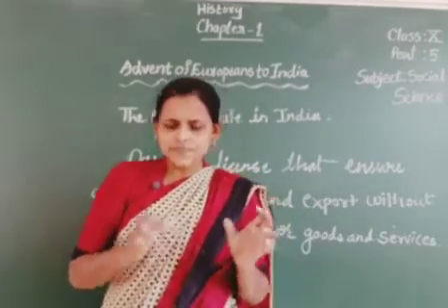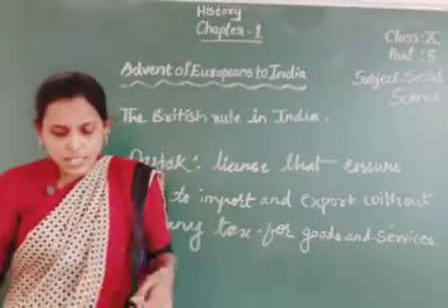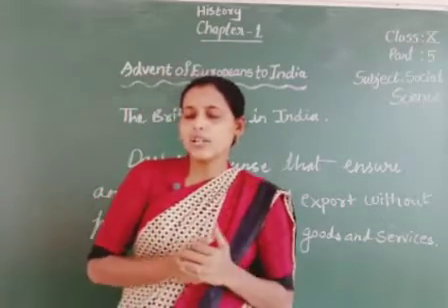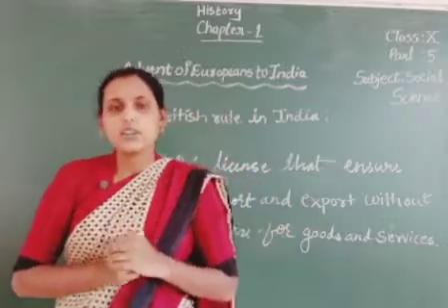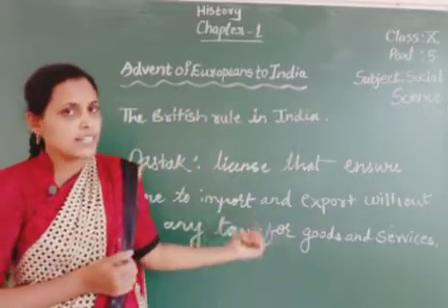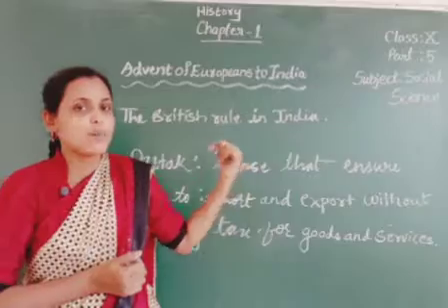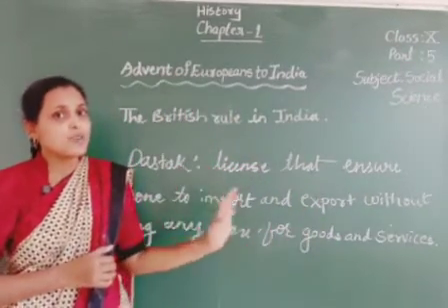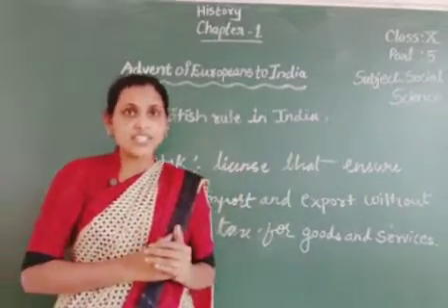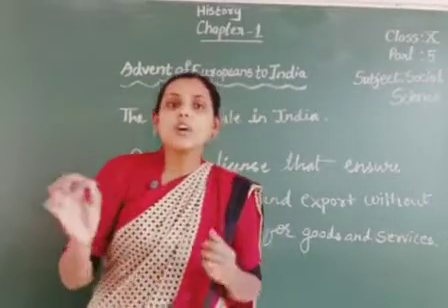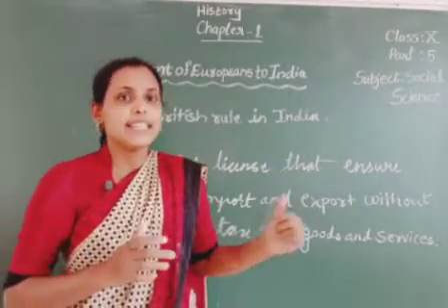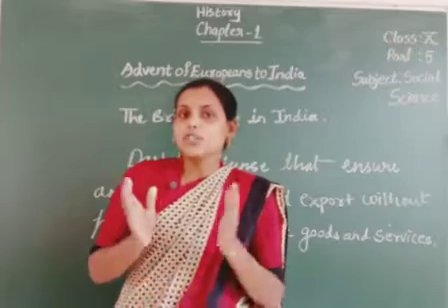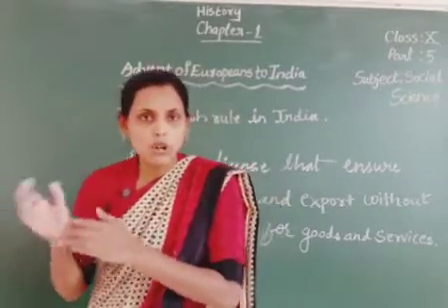Okay, so here Farrukhsiyar was a Mughal emperor. He issued a royal permission. It is called a dastak. Dastak is a royal permission which was given by Farrukhsiyar. So this dastak was limited only to the company's transactions, but the individual officials of the East India Company were misusing this dastak, which resulted in huge loss to the Bengal province.